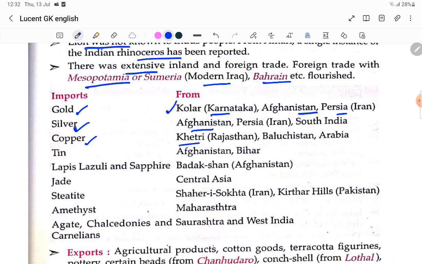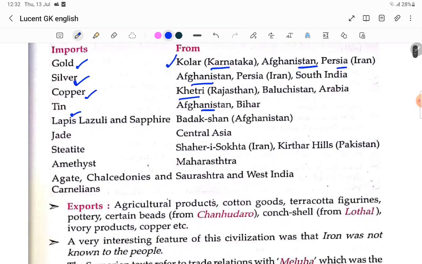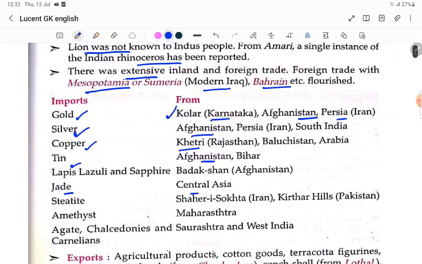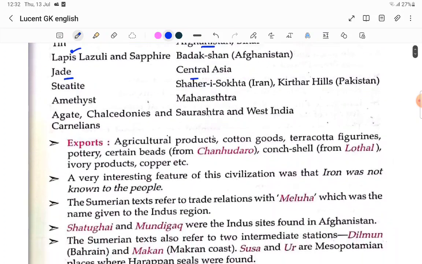Copper, Khetri, Rajasthan. Tin, Afghanistan. They won't ask that much. That's enough. Next, jade, Central Asia. That is important. So basically gold and silver are important. Gold is Kolar, Afghanistan, Persia. Silver is Afghanistan. Copper is Khetri. Tin is Afghanistan again. Mostly Afghanistan.